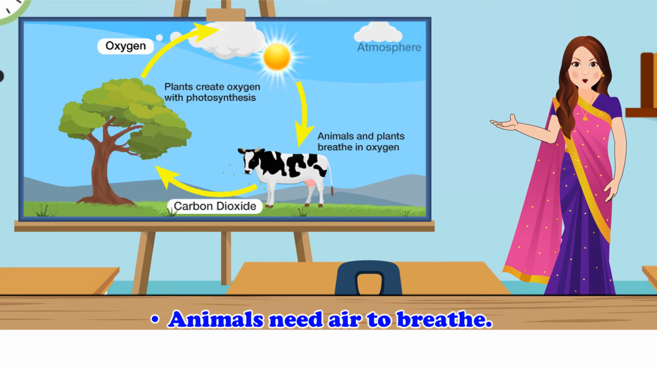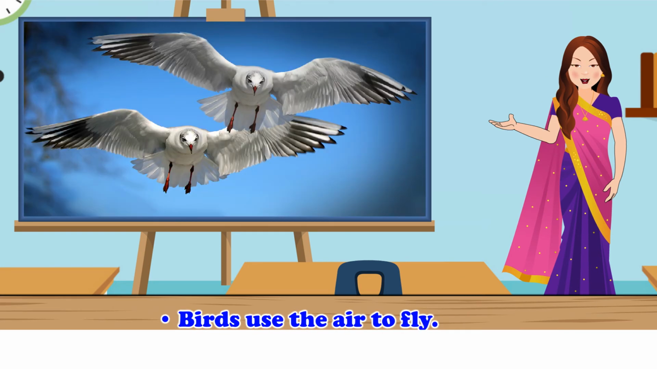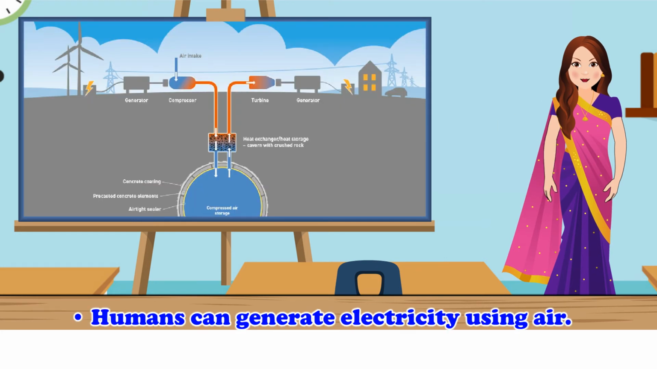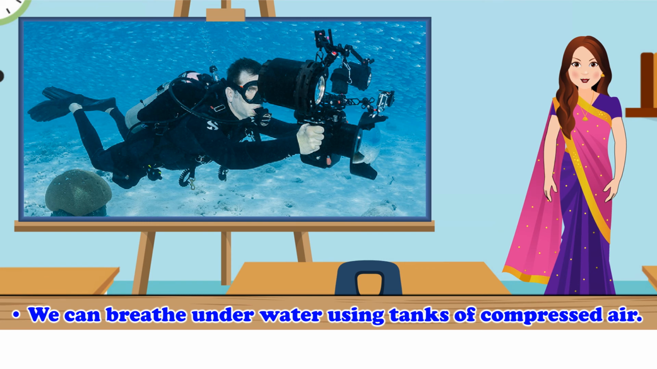Animals need air to breathe. Plants need air to make their own food. Birds use the air to fly. Humans can generate electricity using air. We inflate balloons and tires using air. We can breathe underwater using tanks of compressed air.